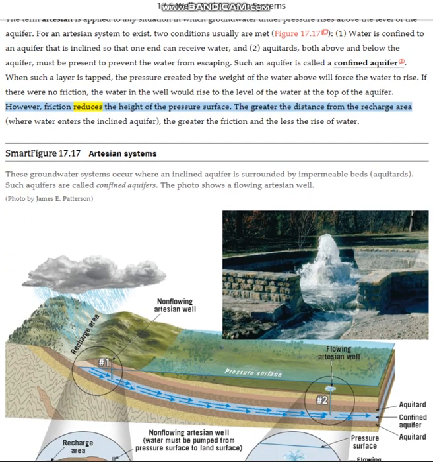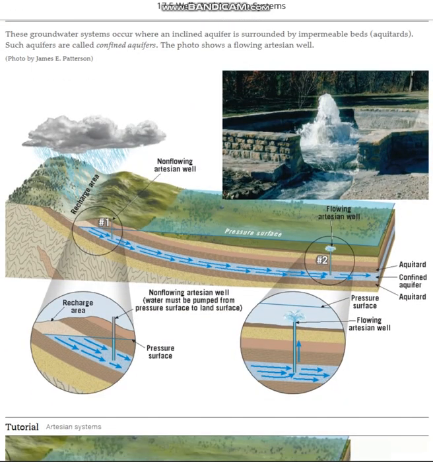However, friction reduces the height of the pressure surface. The greater the distance from the recharge area, where water enters the inclined aquifer, the greater the friction and the less the rise of water. Smart Figure 17.17 Artesian Systems. These groundwater systems occur where an inclined aquifer is surrounded by impermeable beds, aquitards. Such aquifers are called confined aquifers. The photo shows a flowing artesian well. Photo by James E. Patterson.